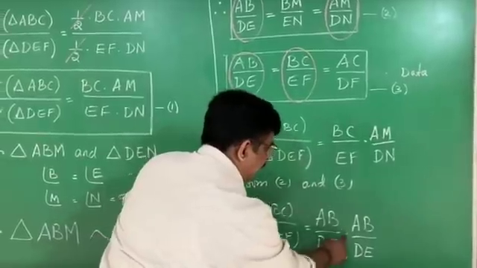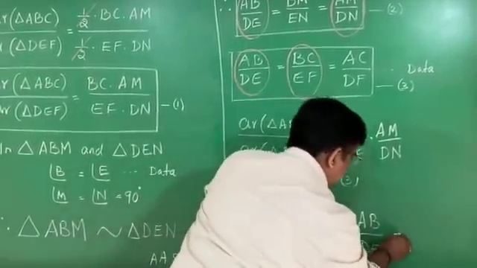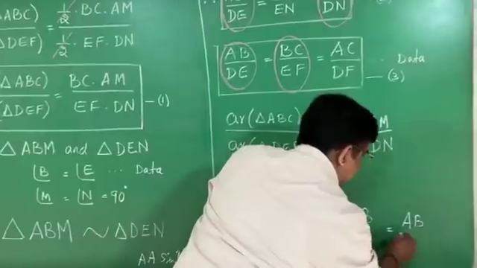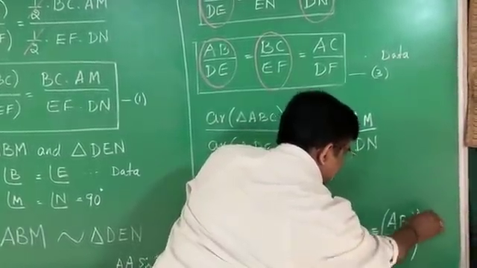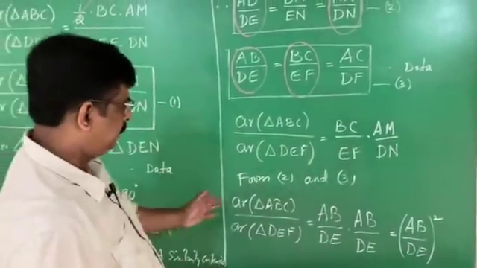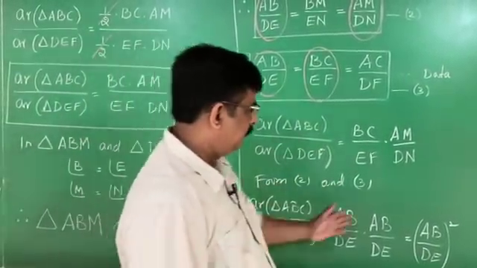AB by DE into AB by DE, which is nothing but AB by DE whole square. That is the result of the theorem.